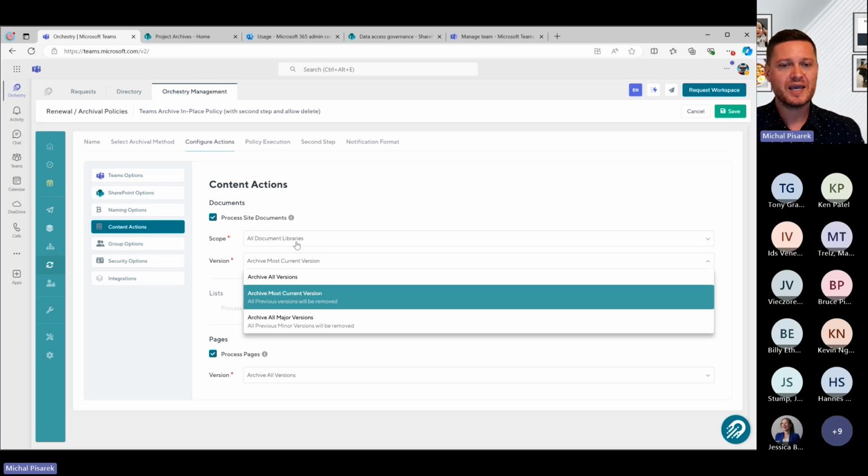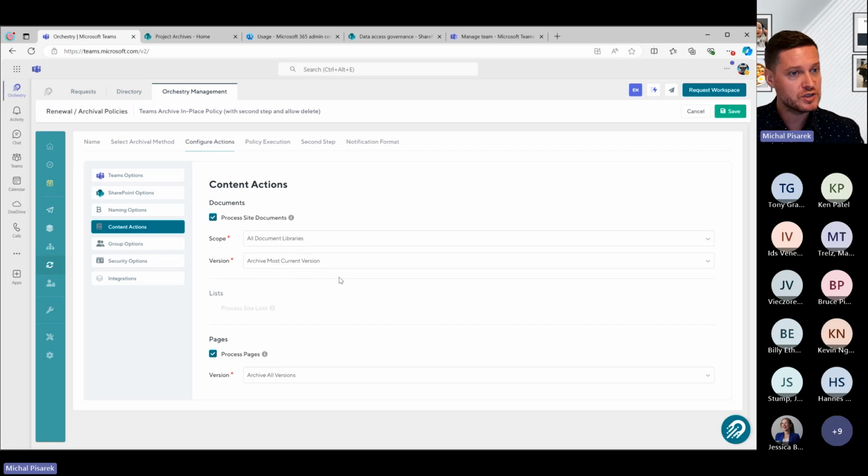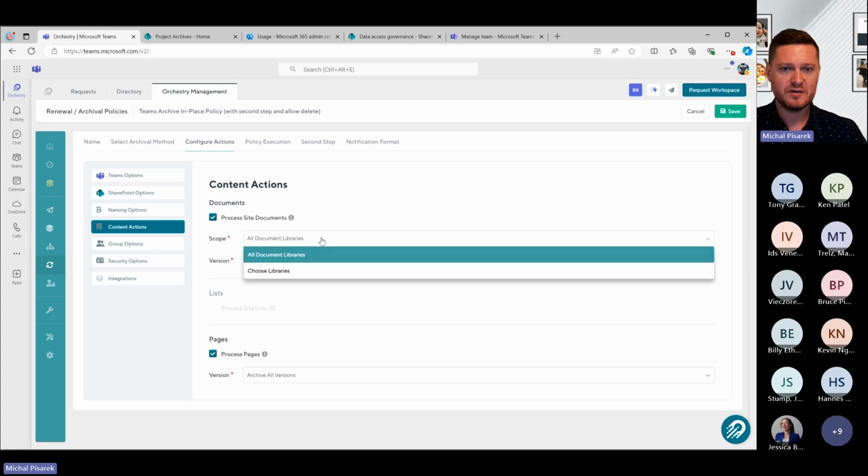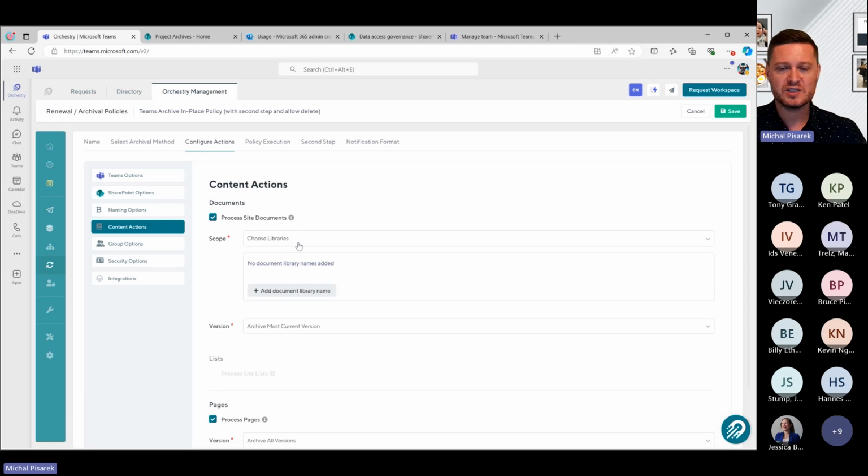So with Orchestry, you can say, okay, when someone archives this, we're just going to archive the most current version. So what we'll do is we'll strip out all of those previous versions, dump them into the recycle bin, and you're going to save on all of that storage. So incredibly useful. And again, lots of flexibility here. You might not want to process all of the libraries. Maybe you just want to choose individual libraries that you process. Lots of flexibility here, lots of features.